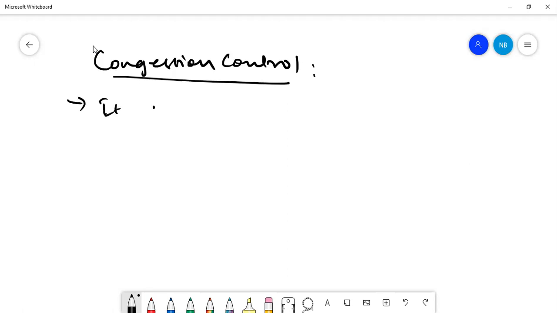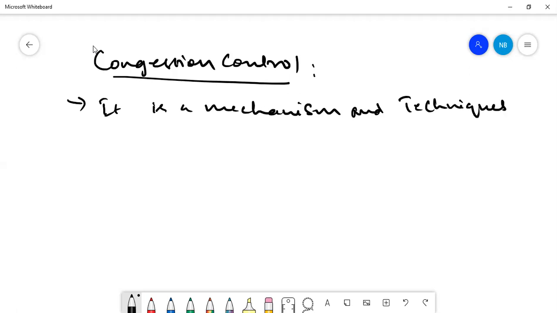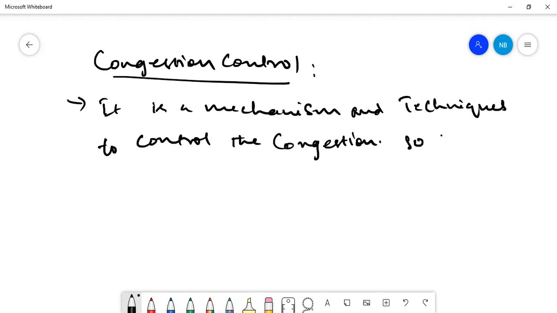It is a mechanism or technique to control the congestion, so that the load is below the capacity.